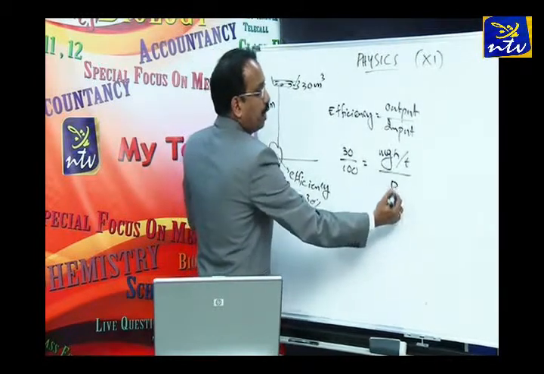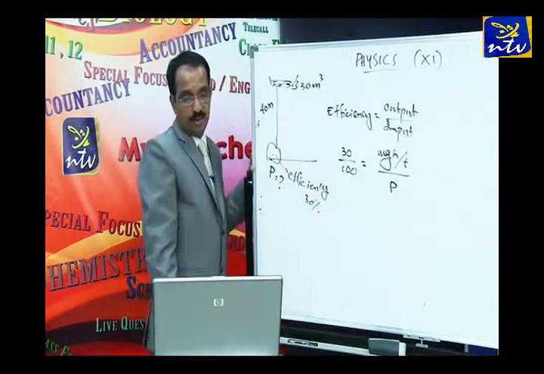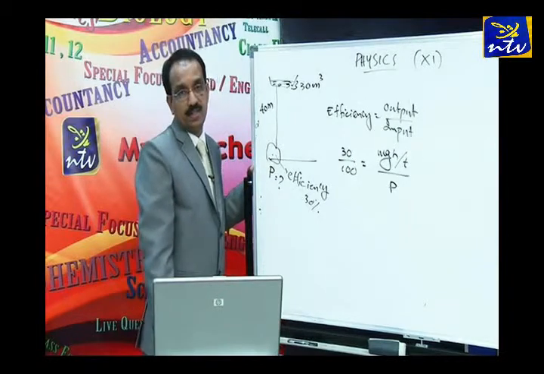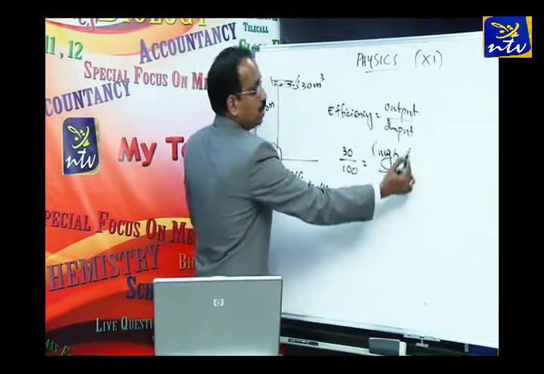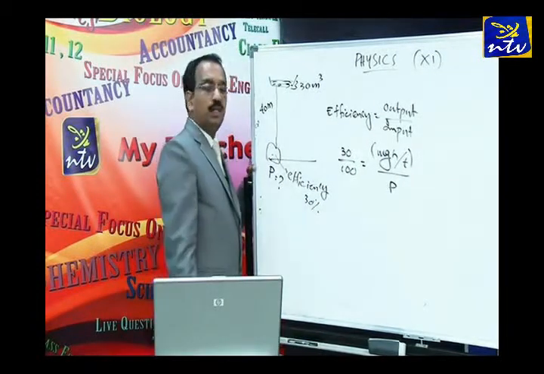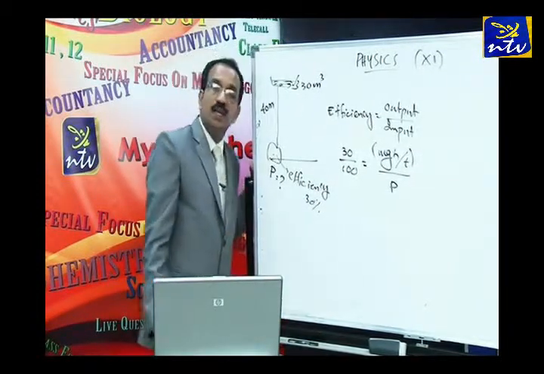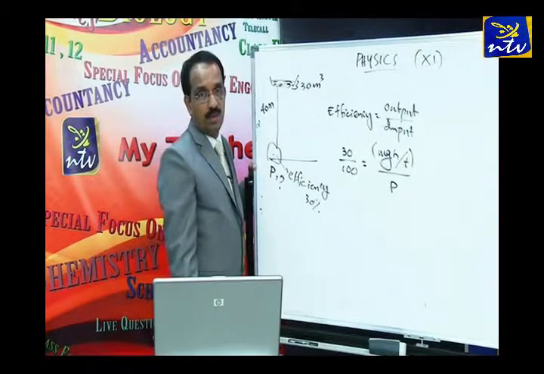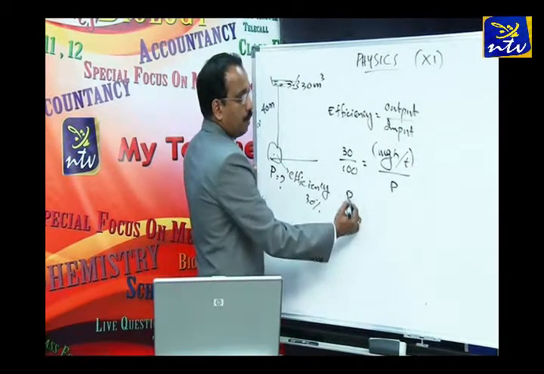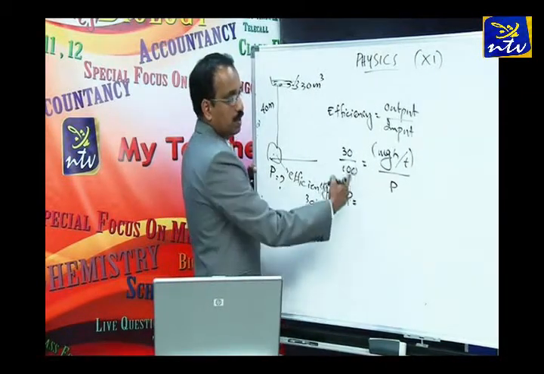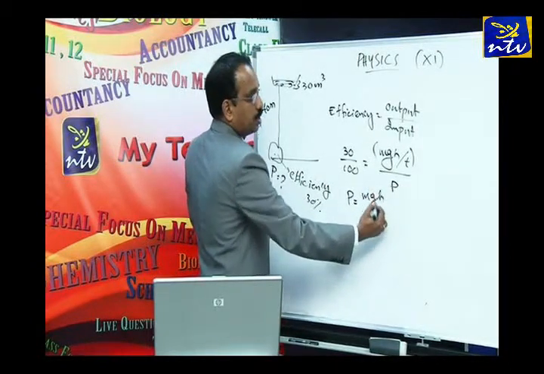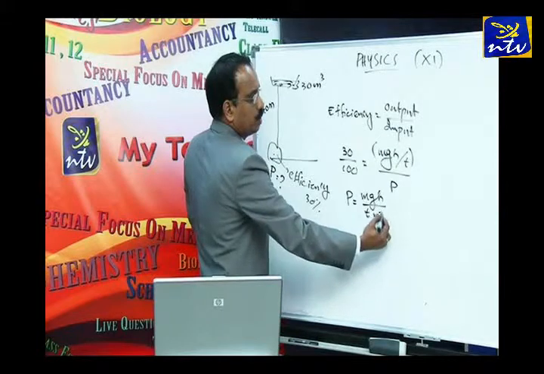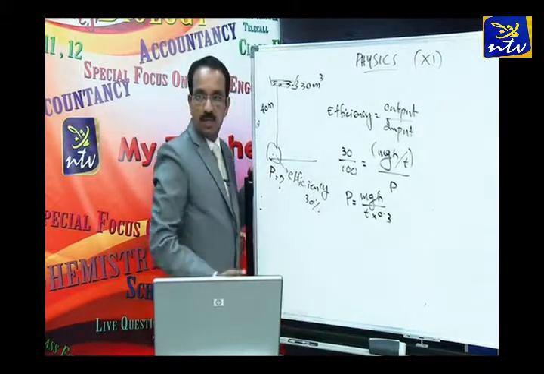Let the input power be P. That's the question. That is, what's the power of the pump? So let P be the input power. This is the output power. You know, it's given the process is being done in 15 minutes interval of time. So therefore P is equal to, this is 0.3 we can write, correct? So mgh divided by time into 0.3, right?